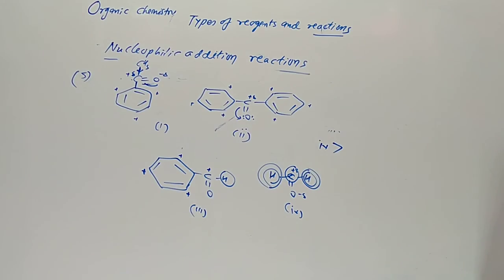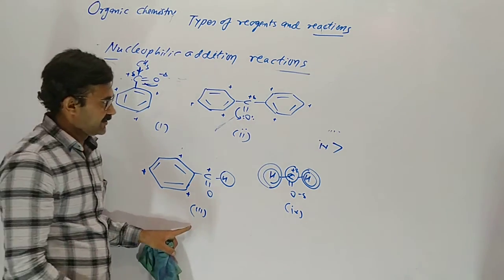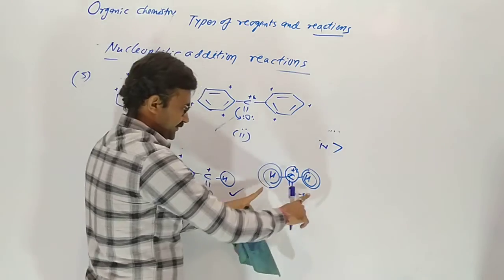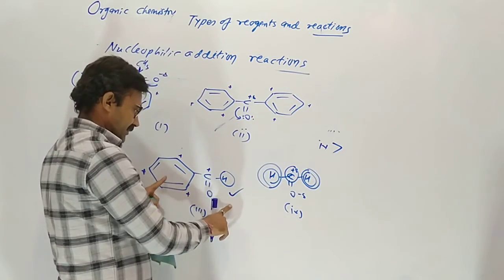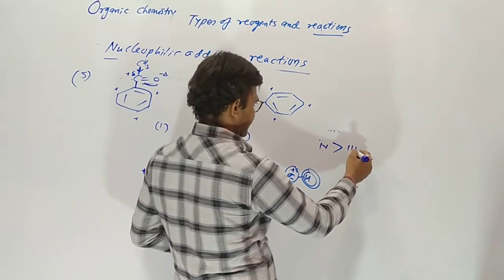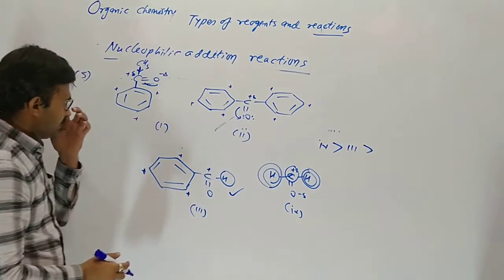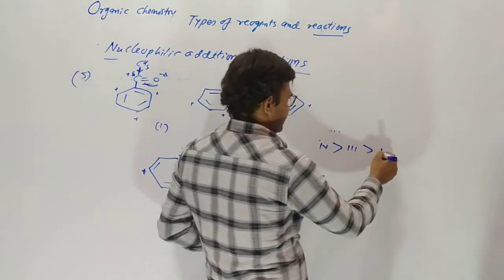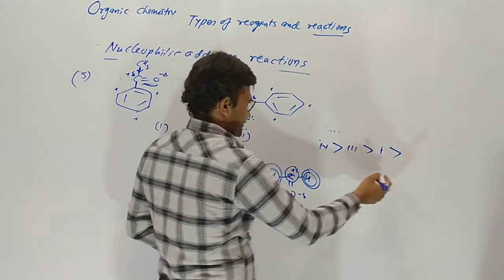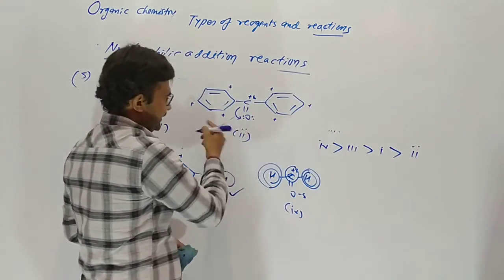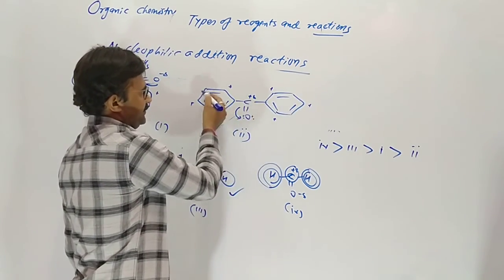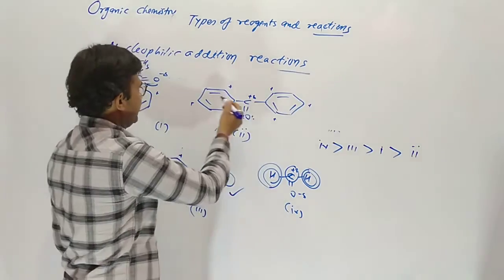Then benzaldehyde. One is neutral. Here both are neutral. One neutral, one resonating. So 3. Here one donor and one resonating. So 1. Very little is 2. Both sides resonance occurs, so the positive charge continuously changes on 7 places.